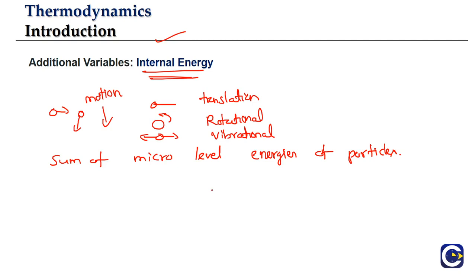So if we can somehow add up all these energies, what are we going to call it? We'll call it the internal energy. And internal energy is indicated by the symbol either U or E. That is the symbol that we use to represent the internal energy. The thing is, as we have seen in the gaseous state, the velocities of the particles are going to depend upon the temperature. This means internal energy will depend upon the temperature. So we will see later what is the exact formula or relation between the temperature and the internal energy.